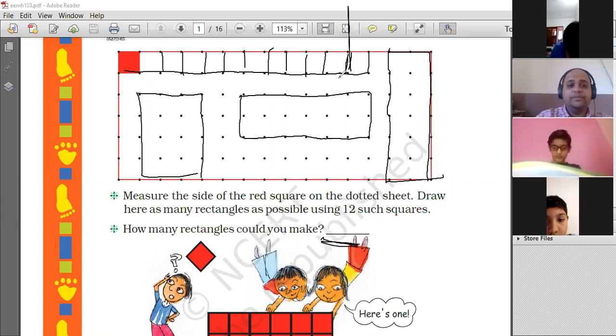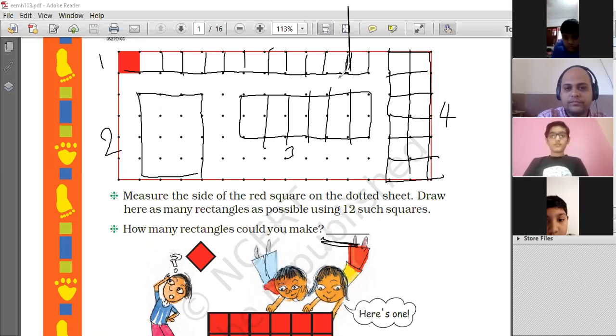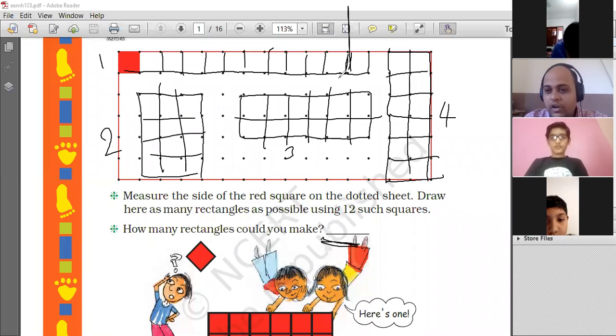Say for example, this is 1, this is 2, this is 3, and this is 4. In all these 4 rectangles the area is the same. If you see, there are 12 squares covered by each. 1, 2, 4, 6, 8, 10, and 12. This is 12. Every rectangle has the same area, which is 12 squares.